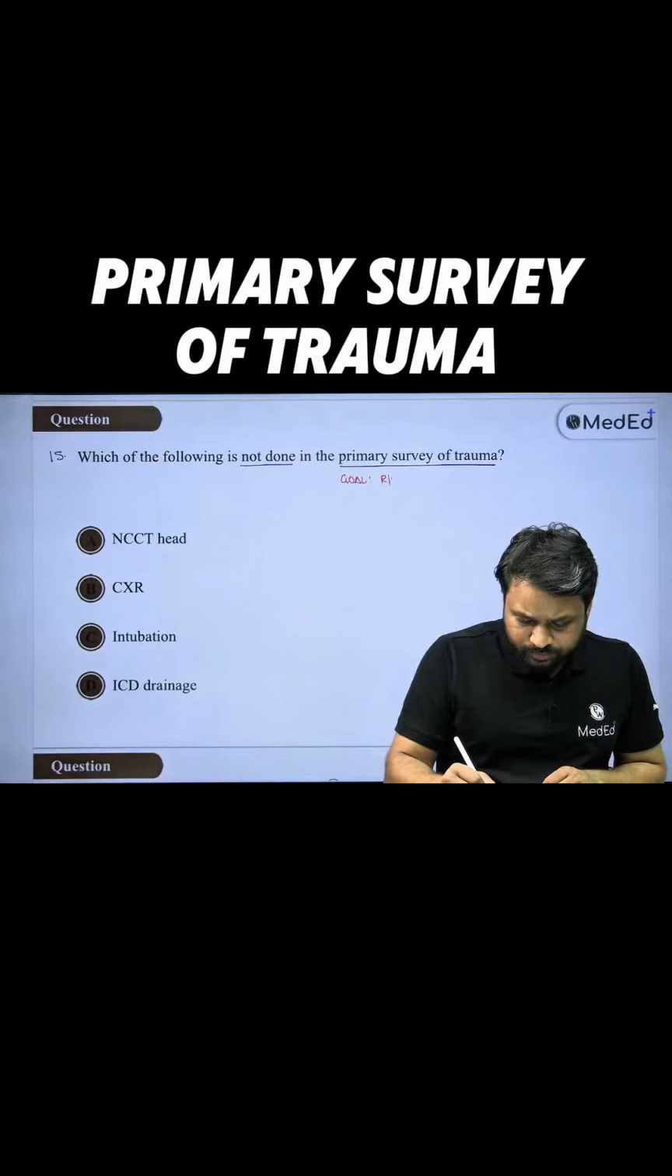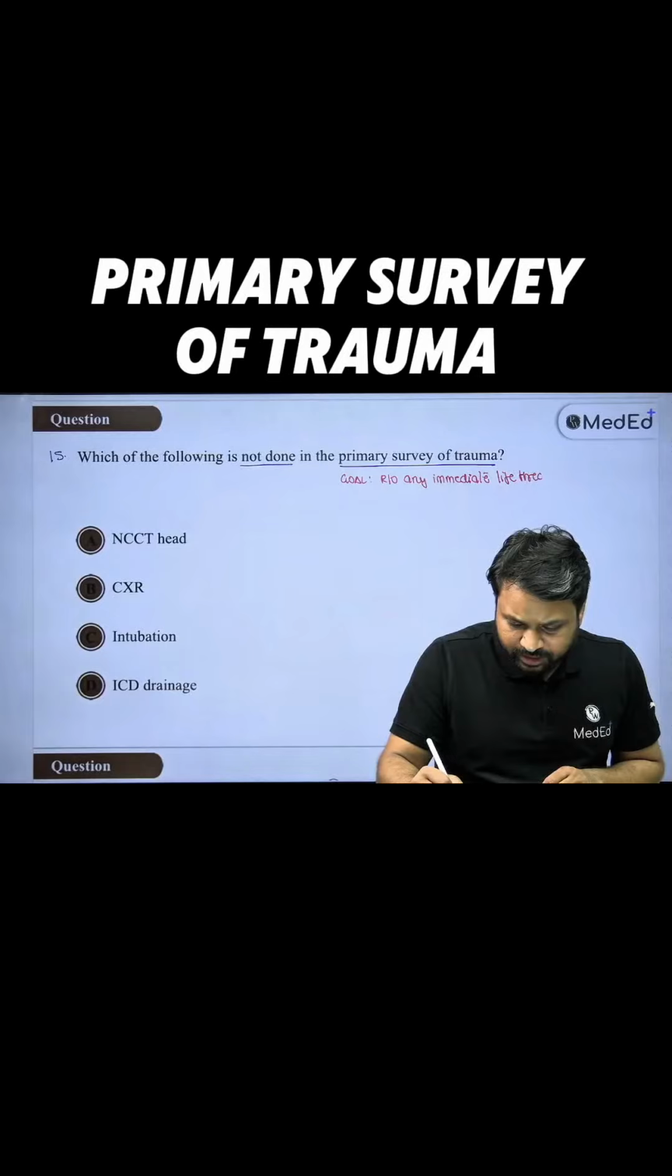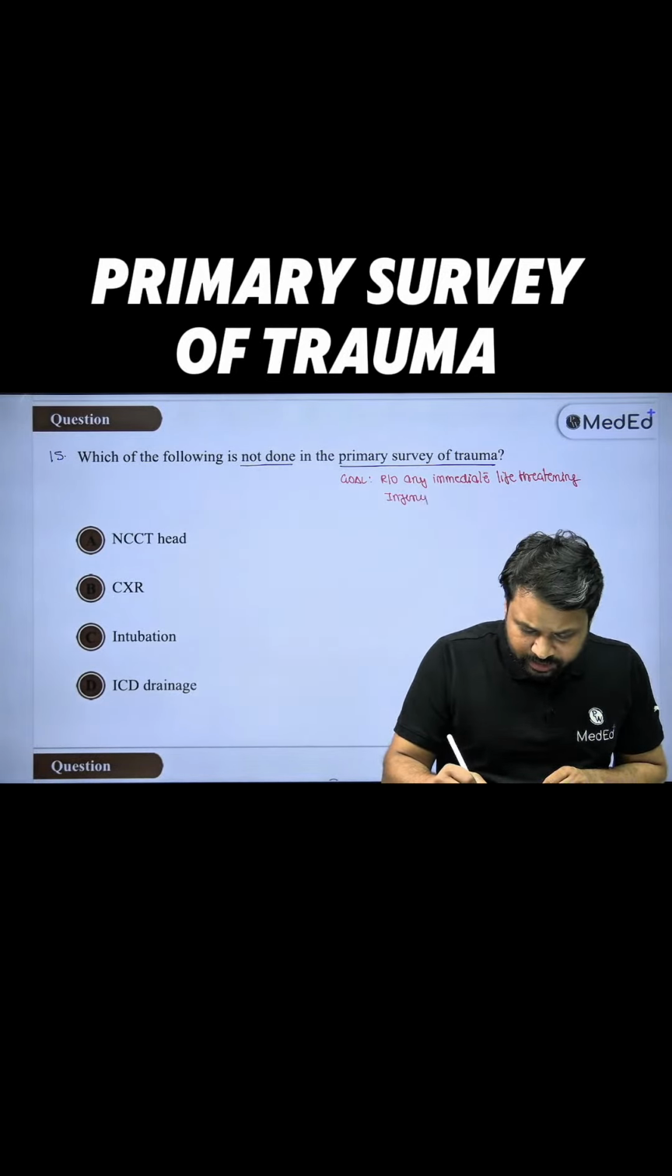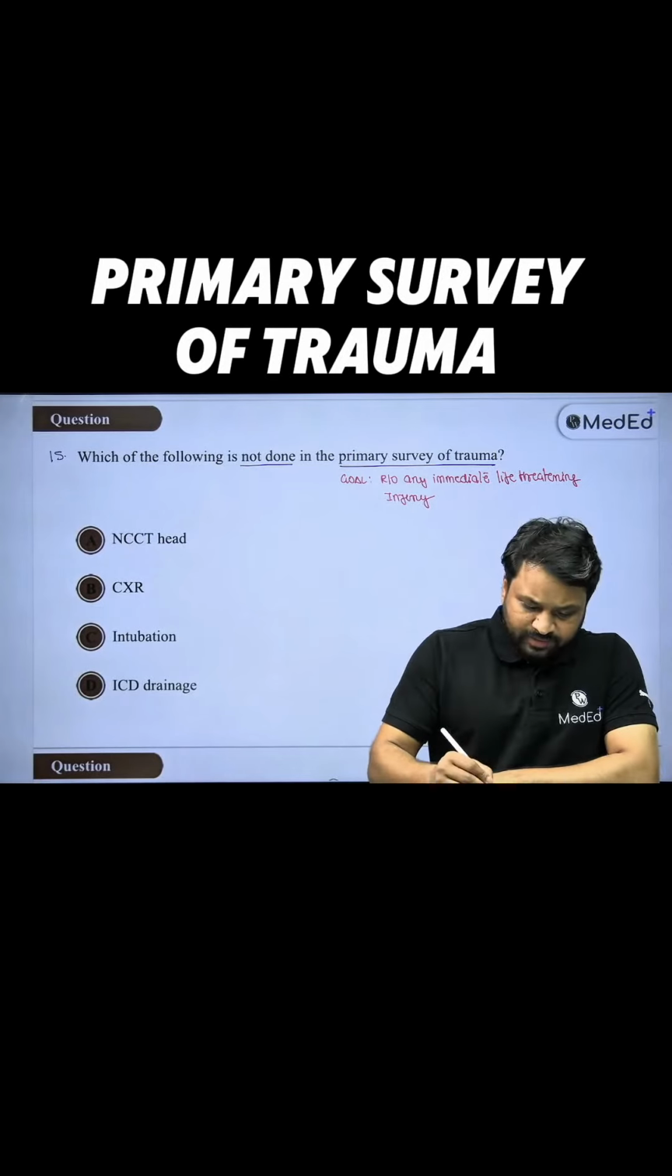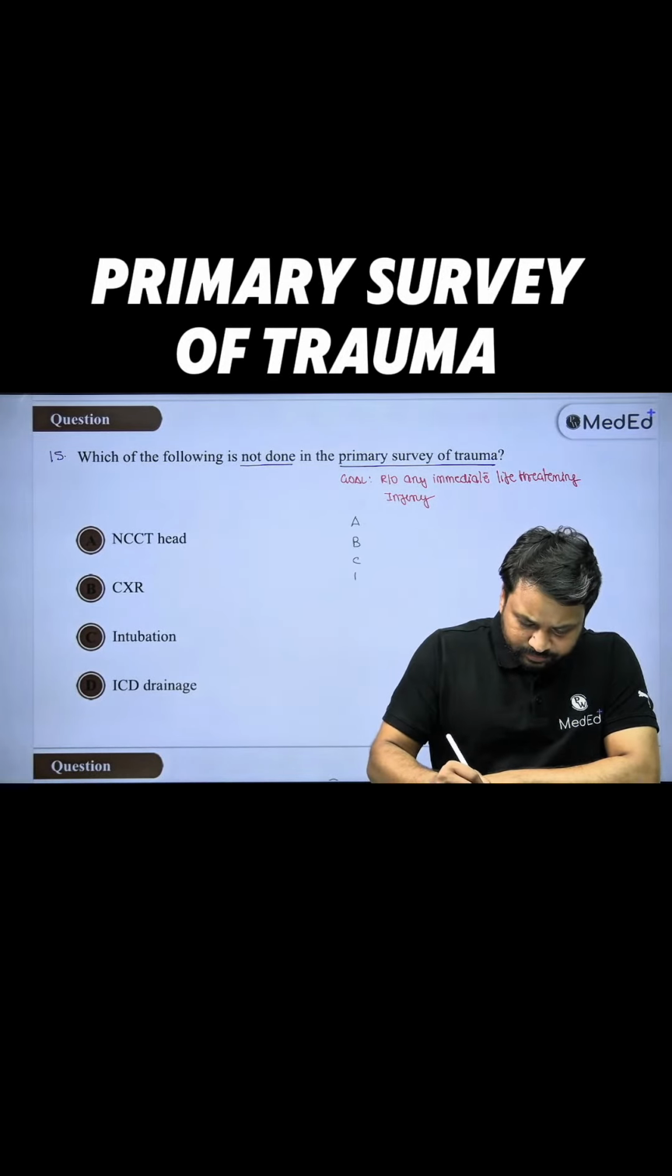The following is not done in primary survey of trauma. So primary survey of trauma, the goal is to rule out any immediate life-threatening injuries, and that too at the earliest. Okay. Now we know the primary survey protocols are A, B, C, D, E.